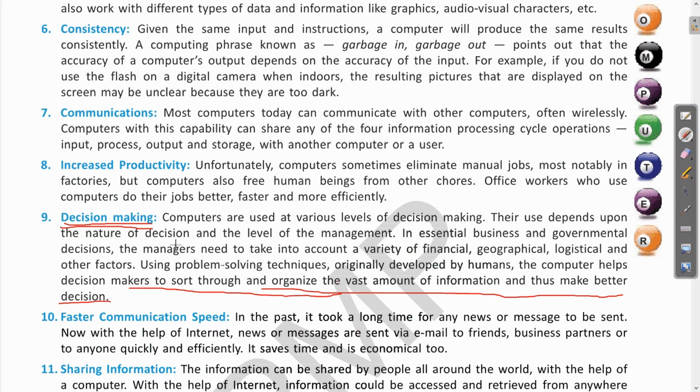Clear? So this is it for today, and in the next class we will continue further. The homework for you is to write 5 features of the computers in your notebook. Till then, revise this and prepare your queries or doubts for the next live class.